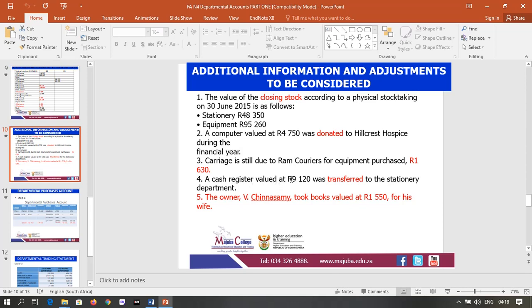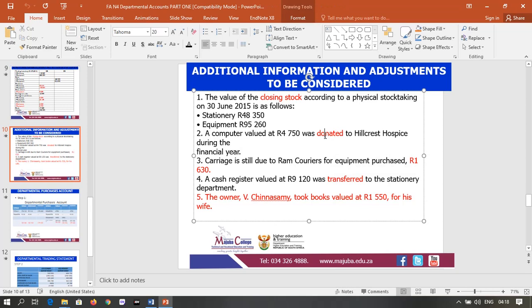Number 4, a cash register was transferred to the stationery department, amount of 9,000. Bear in mind, guys, the transfer affects two departments. It's not like in a donation case, because in a donation the goods are moved out from that particular department to other people, not within the business.